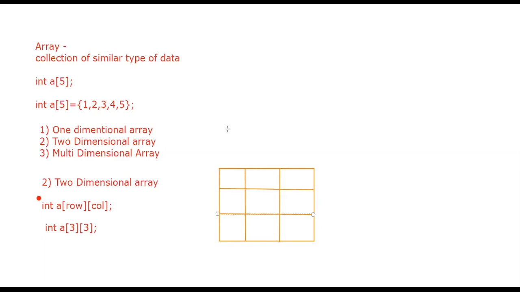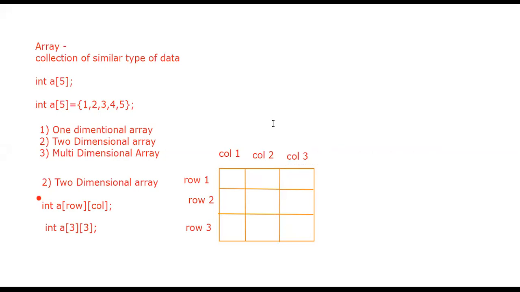Yes, guys. This is called row 1, this is row 2, and this is row 3. And this upper part is called column 1, the next one is column 2, and the last one is column 3.